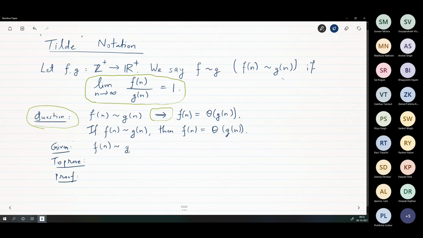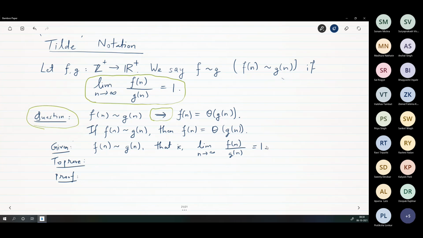f of n is tilde g of n. That is, limit n tending to infinity, f of n by g of n equal to 1. Now somebody wants to tell me what is it that I have to prove if this is given to us.